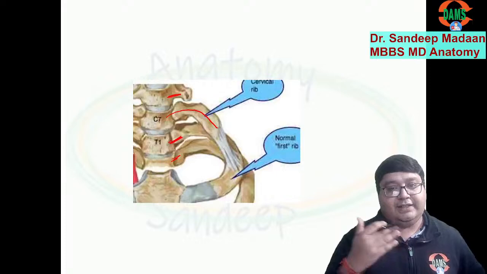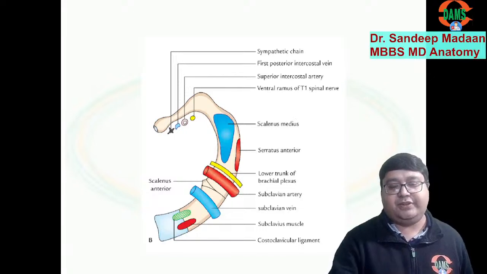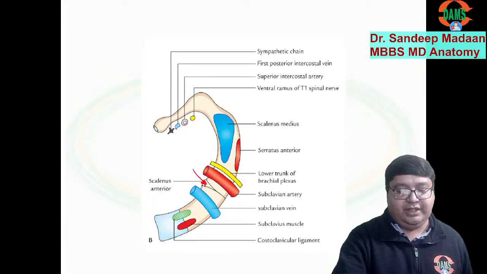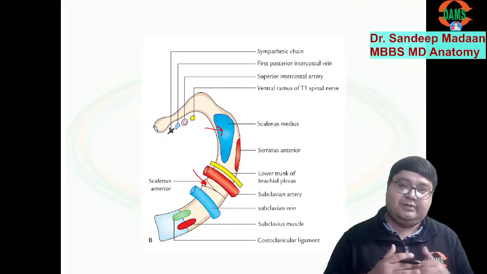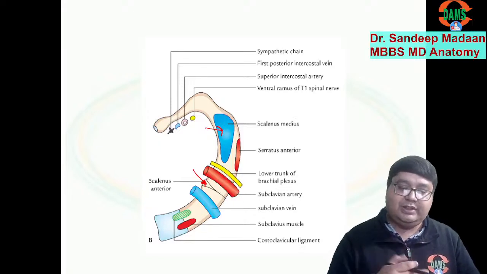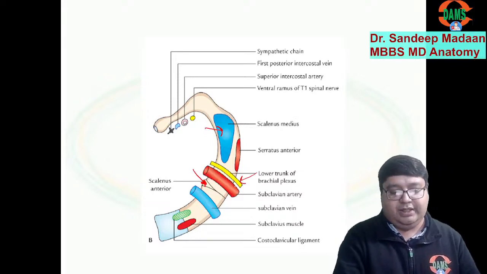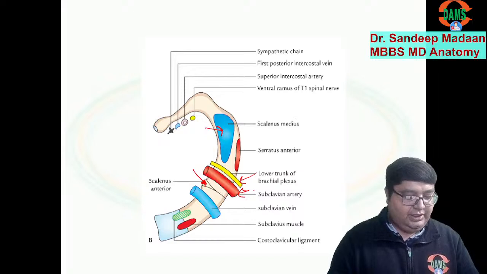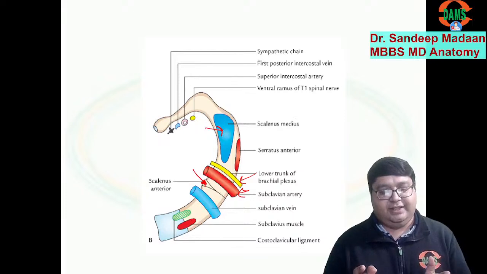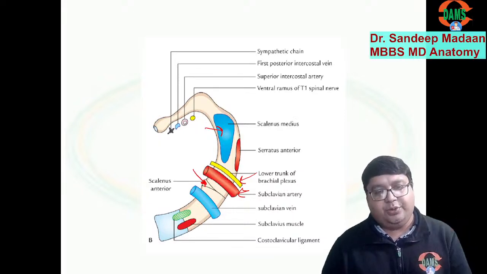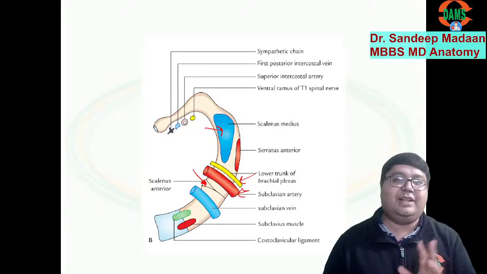To understand what happens if it gets attached, first let us look at the normal anatomy. This is the normal first rib, giving attachment to the scalenus anterior and scalenus medius muscles. Between the two muscles there is a gap, and through the gap the brachial plexus, that means the nerves, and the subclavian artery are passing through. If you put any external compression, maybe because of a tumor, any growth, or a cervical rib, it will compress the nerve as well as the vessels.